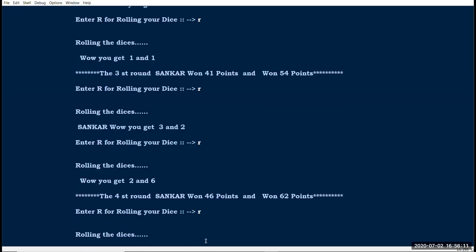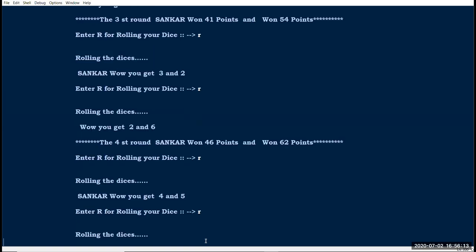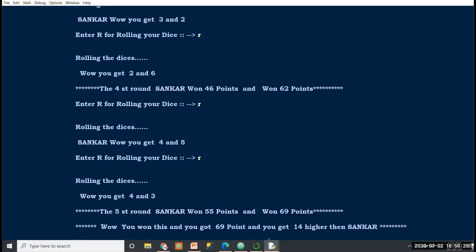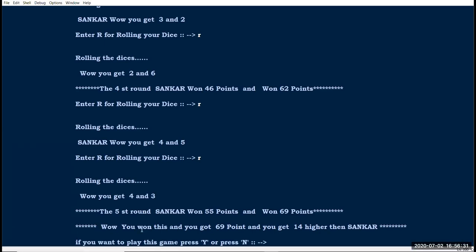That is the fourth round, and this is the fifth round. Shankar won 55 points, and the other player, I have not given any names while running that. So that's why it prints the empty string here. So the empty string, wow, you won this and you got 69 points, and you get 14 points higher than Shankar. Okay, so now you get the exact answer, right?